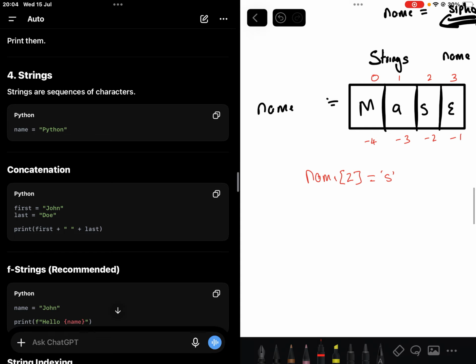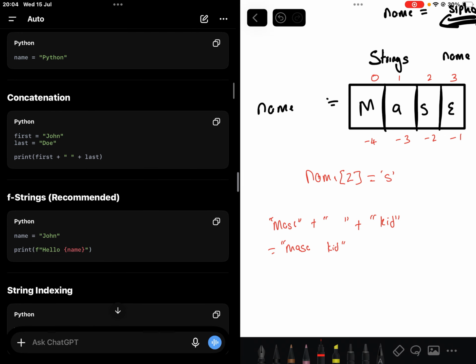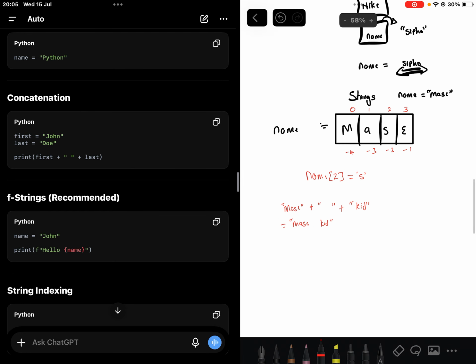So ngingathatha amagama amabili, ngithi Maze plus space plus Kid, which is obviously Maze Kid kanje. Yeah, so that's another superpower about understanding a string in terms of lento le structure, lesikuba ngathi is a list, right?